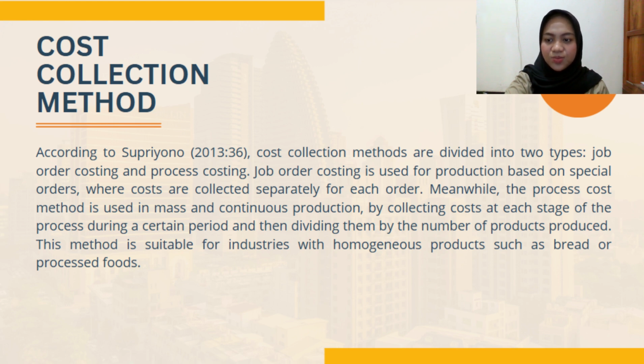Meanwhile, the process cost method is used in mass and continuous production by collecting costs at each stage of the process during a certain period and then dividing them by the number of products produced. This method is suitable for industries with homogeneous products such as bread or processed food.